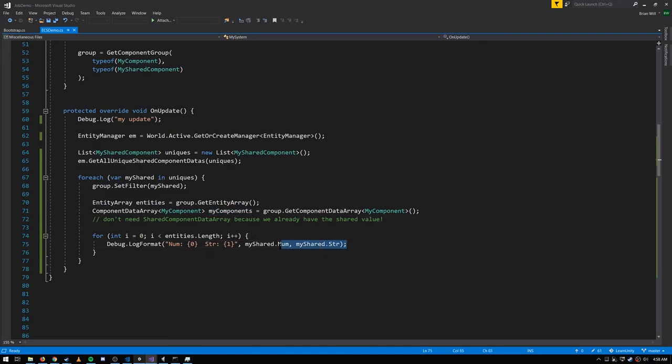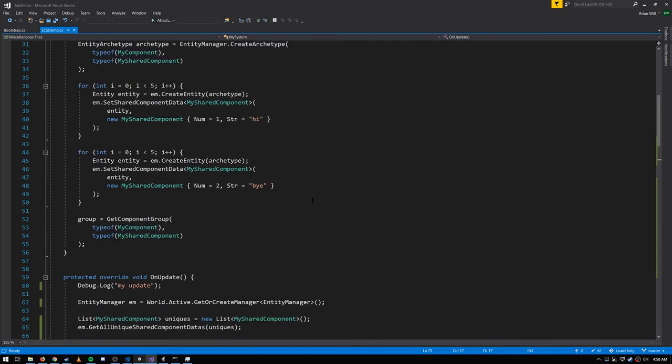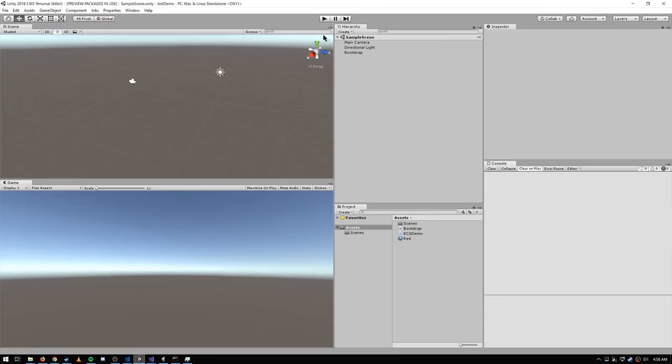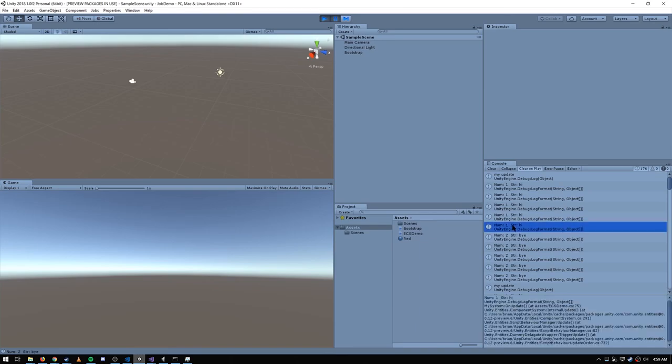So effectively we should see num1 stir high printed out 5 times, and we'll see num2 stir by printed out 5 times. And there's no guarantee of what order you get the unique values in this list, but let's see what we get in this case. It prints out first 5 times num1 stir high and then num2 stir by, and it does this for each frame.